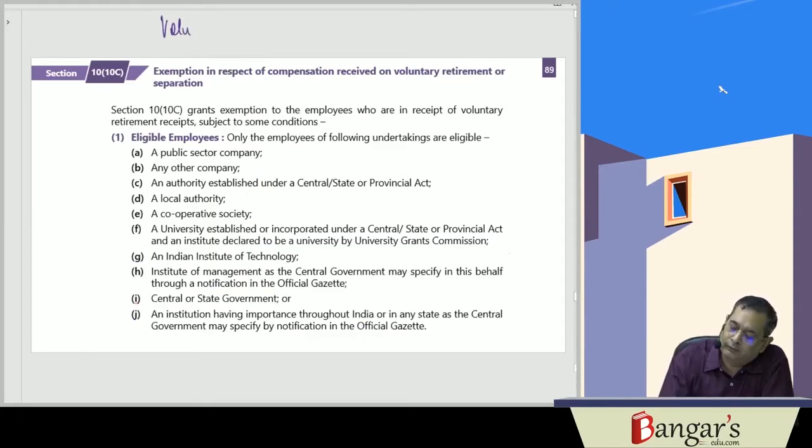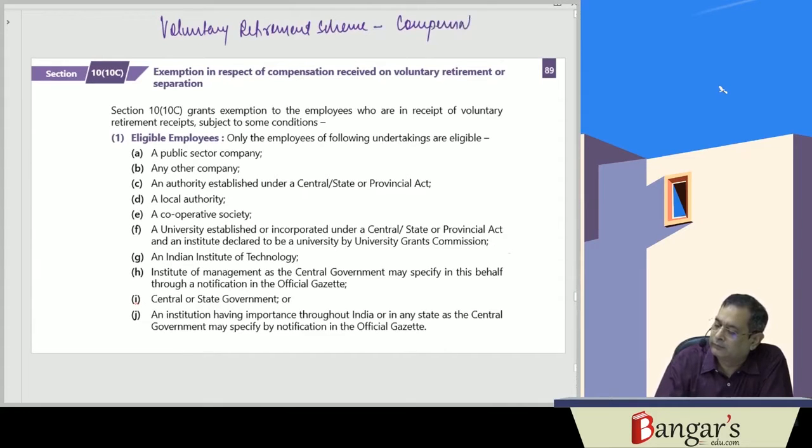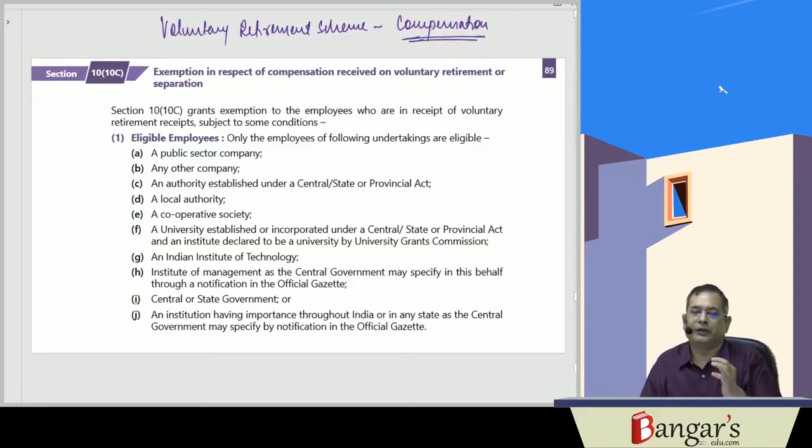Voluntary Retirement Scheme compensation. VRS compensation is covered under section 10(10C).